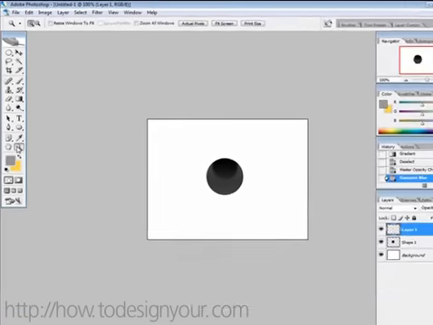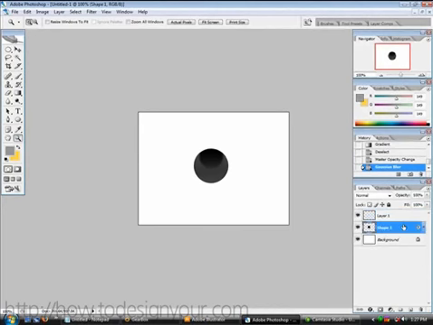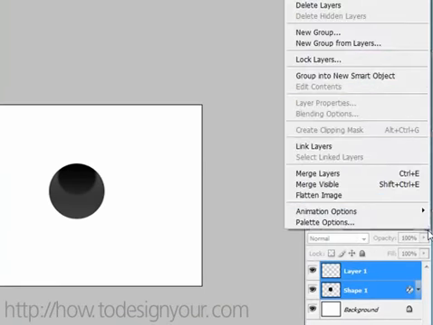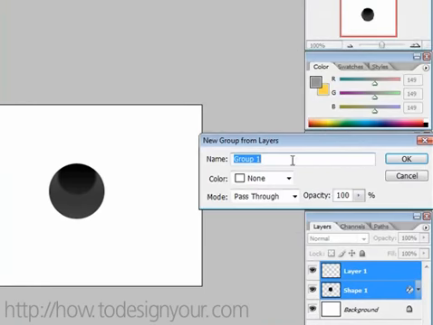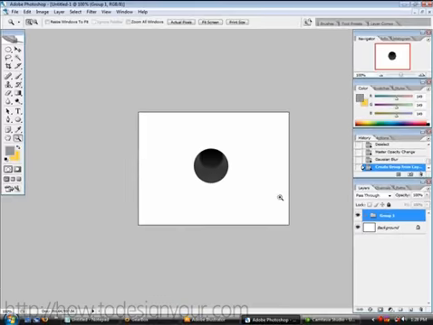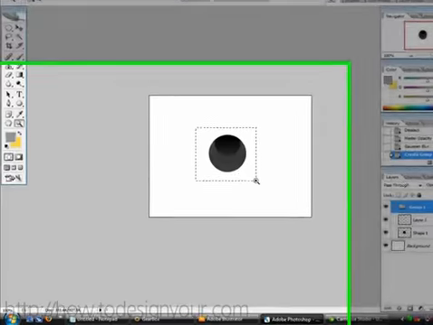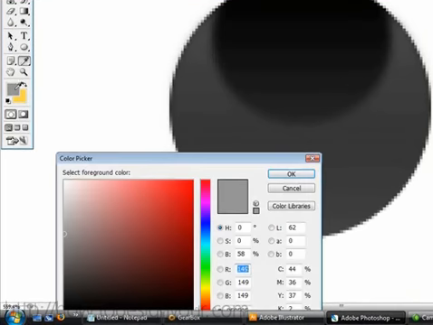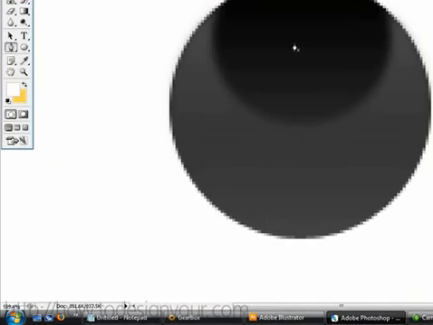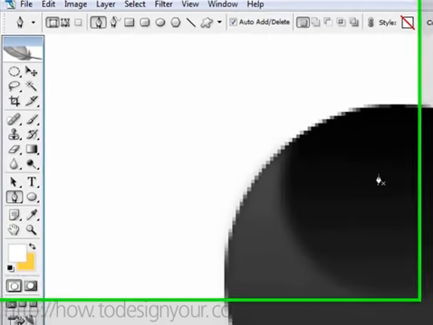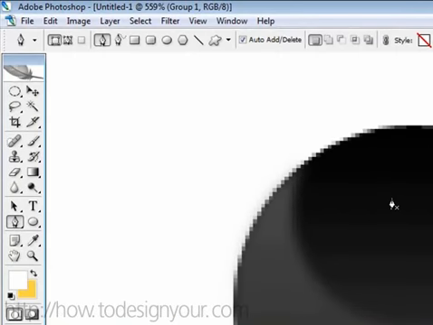So now this is the part where you would take both of these layers, hold CTRL down, select them both, go to new group from layers, hit OK, and then we would zoom up here, choose white as a foreground, and this is where we would start. So basically, let's say we wanted to make an icon for writing something. Here, let's just draw a pen right here, which could have a number of uses. And obviously, I'm starting with my pen tool.